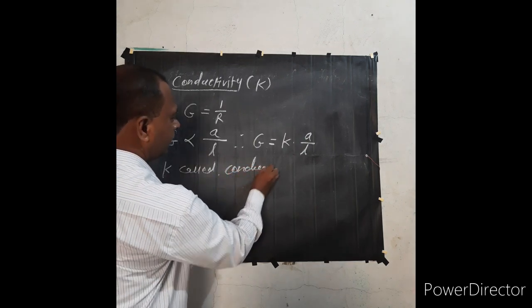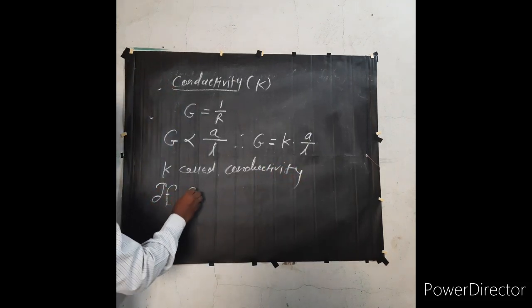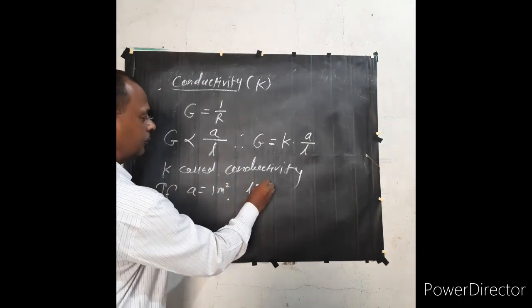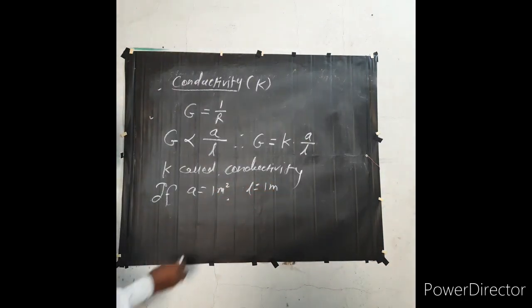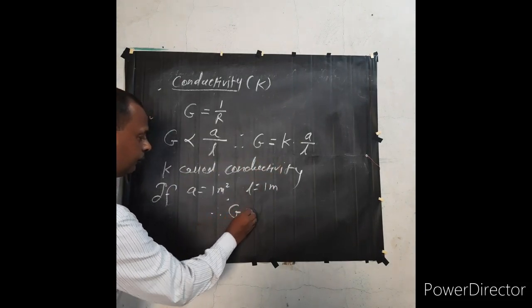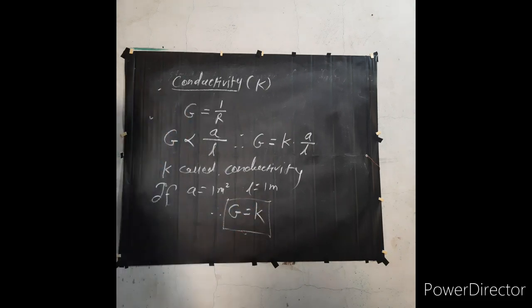Now if A is equal to 1 meter square and L is equal to 1 meter, then this equation becomes G = K. Therefore conductivity is nothing but the electrical conductance.